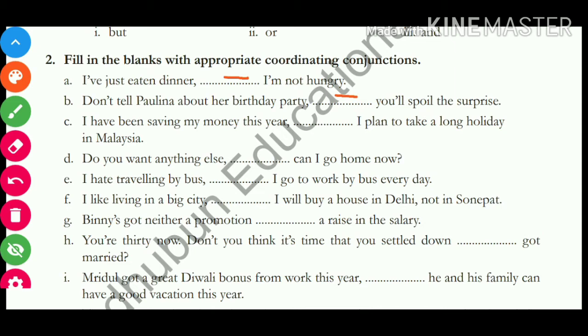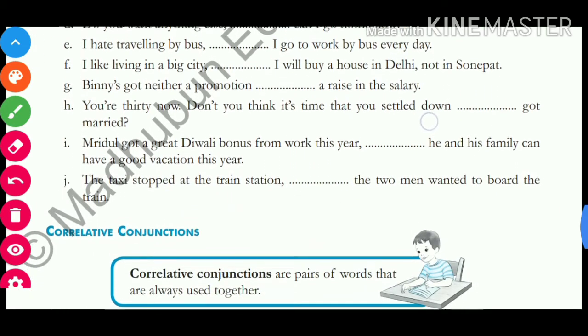So how can you join these sentences? Yes, there can be two words, okay, two conjunctions. One is and another is for. So I have been saving my money this year and I plan to take a long holiday in Malaysia, or you can write for as well. So in this way you have to solve this exercise. Try to solve the rest of this exercise.